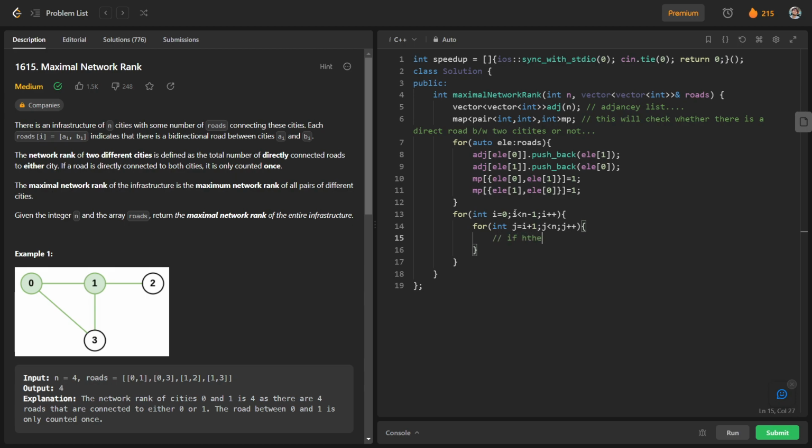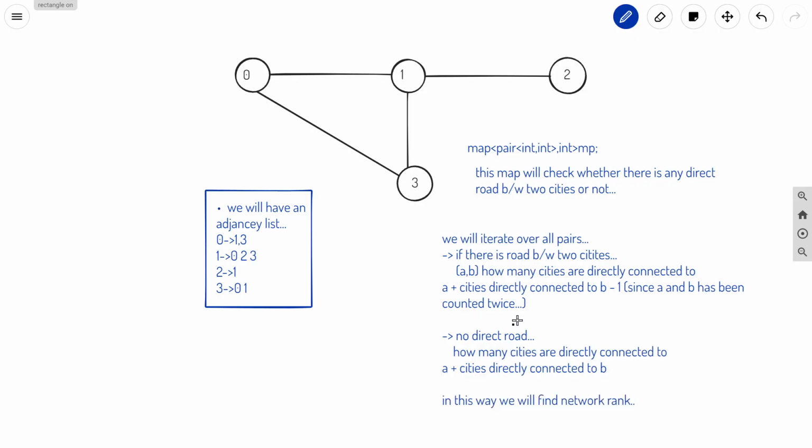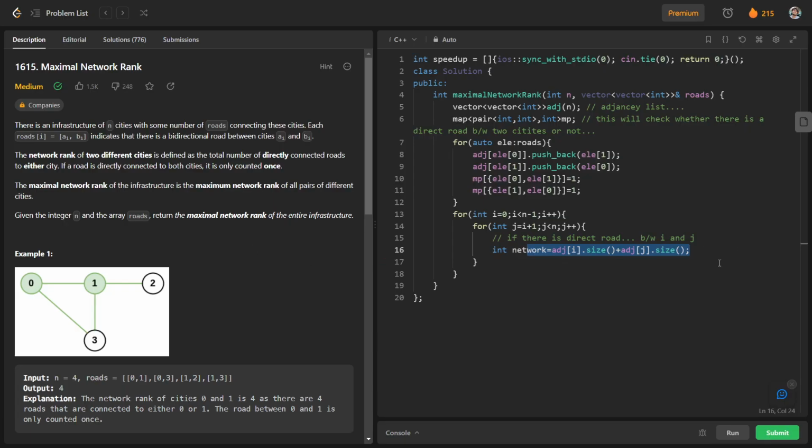If there is a direct road between i and j, okay, so basically what we will do for this case, we will have a path. So int paths, or let's say network. So network will be nothing but adj of i dot size plus adj of j dot size. So basically this part we have discussed here, that if there is no direct road, we will just directly count the size.